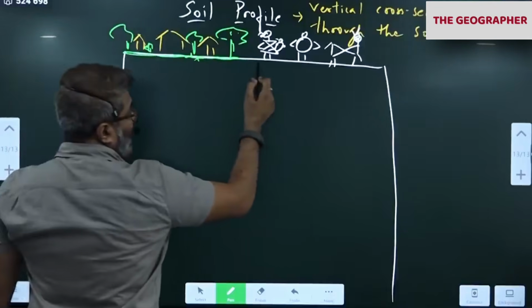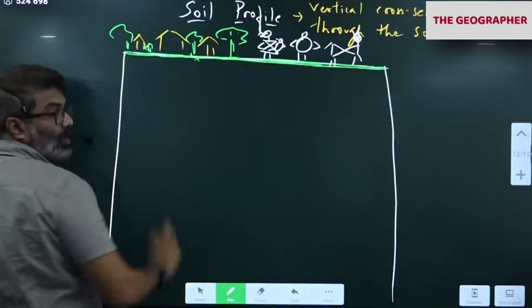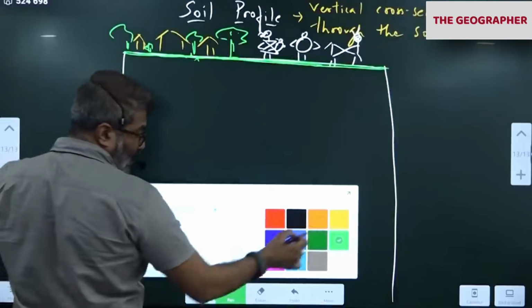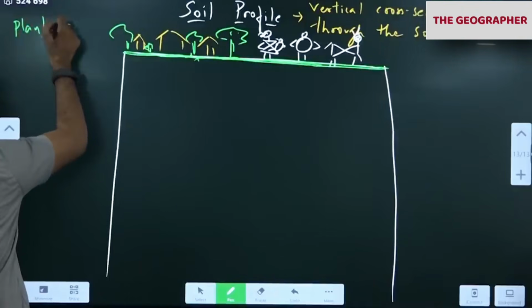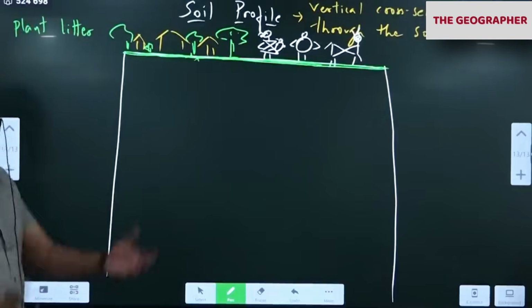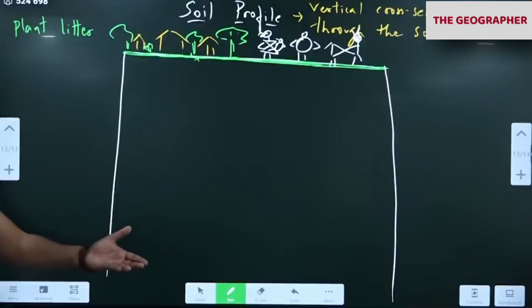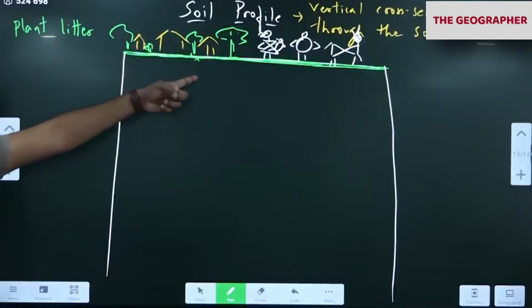Human waste, animal waste, all that goes into the soil. The upper part of the soil contains a lot of plant litter. Plant waste. Litter means waste, that falls from the plants every day. So all that, kitchen waste, food waste and all, goes into the soil.